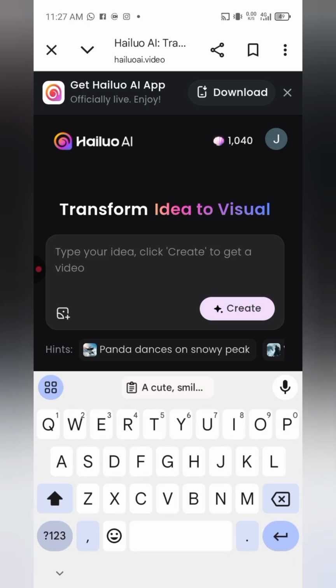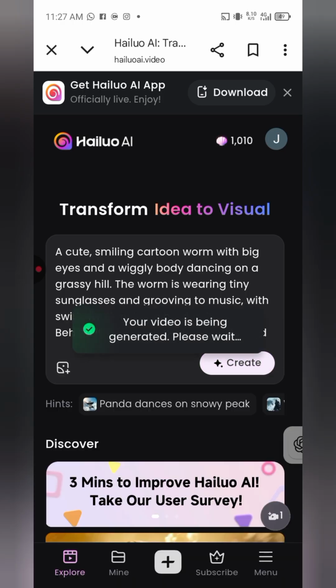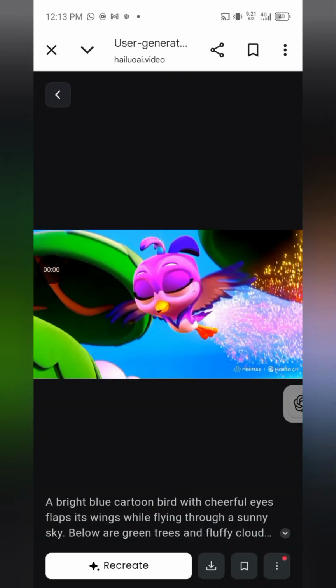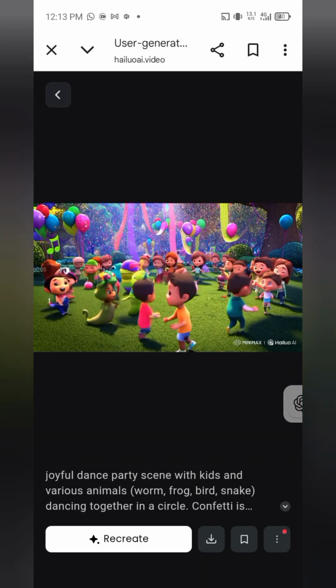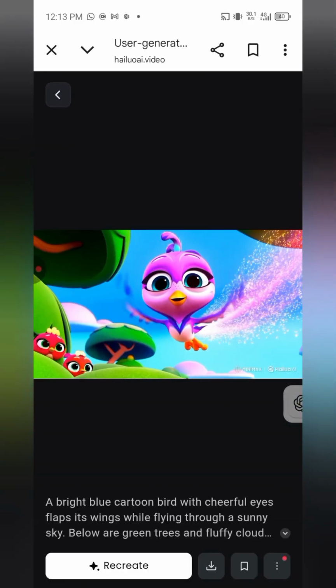Type your idea, click create to get a video. Okay, so I'm just going to paste that there and then tap on create and it's going to create images for me. So what you do is, for the first one, go there, place your prompt, create, go to the next prompt on your ChatGPT, come and paste it here again and create. Just keep creating. Can you see what I've created from all of this?